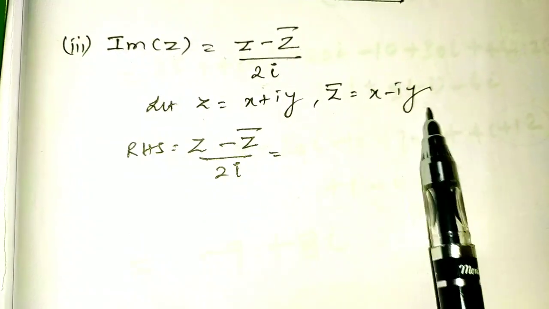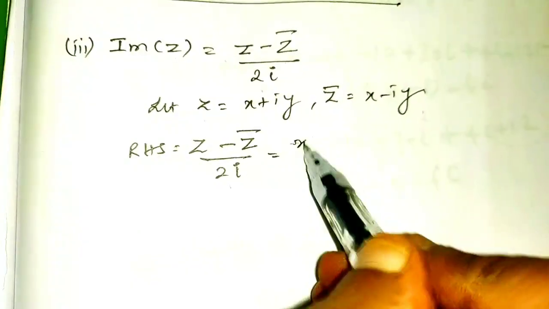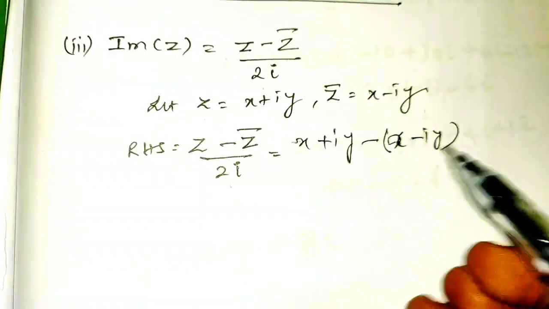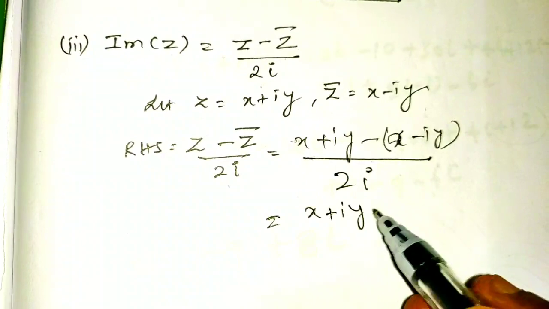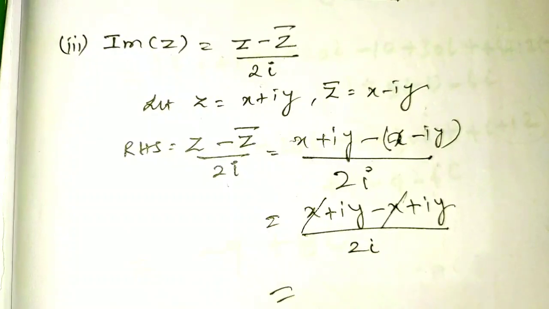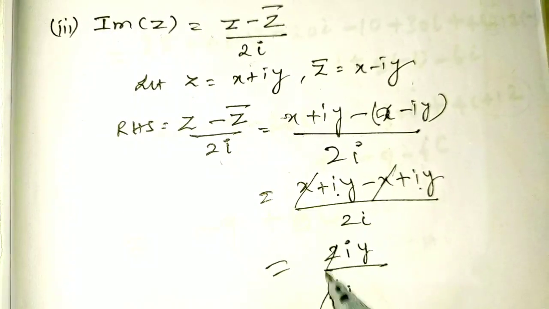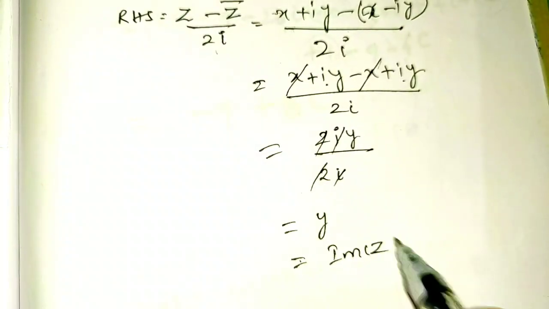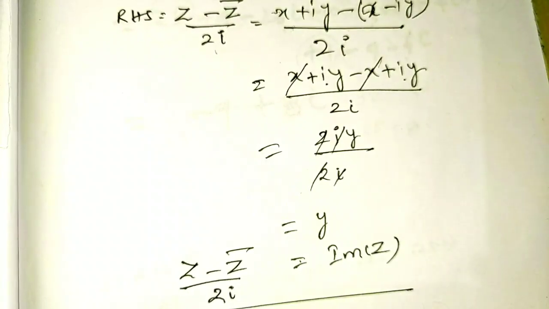So we will get Z bar is equal to x minus iy. So the right hand side is (Z minus Z bar) by 2i. Substitute the value of Z as x plus iy, minus Z bar, which is x minus iy, whole divided by 2i. If you simplify this, you will get x plus iy minus x plus iy, by 2i. Here plus x and minus x get cancelled. You will get iy plus iy as 2iy divided by 2i. 2 and i get cancelled. You will get y. So y is called the imaginary part of Z. So we arrived at (Z minus Z bar) by 2i is equal to imaginary part of Z.